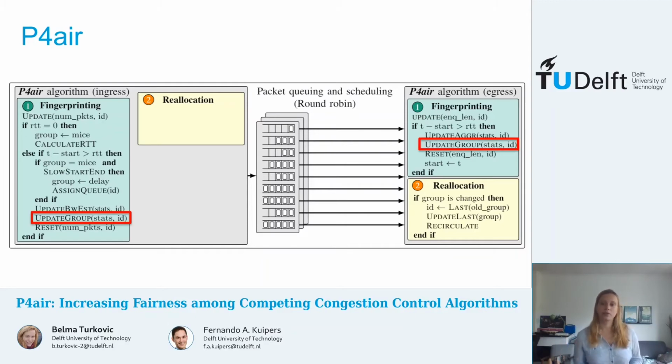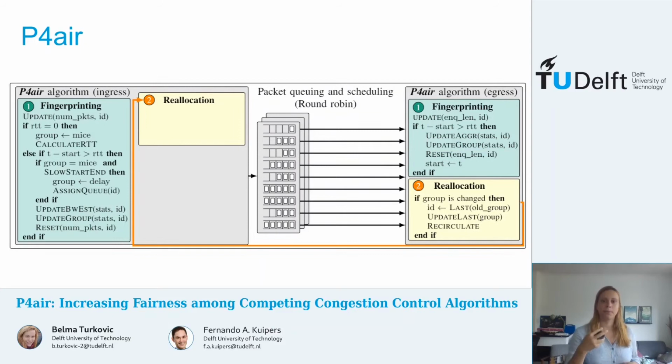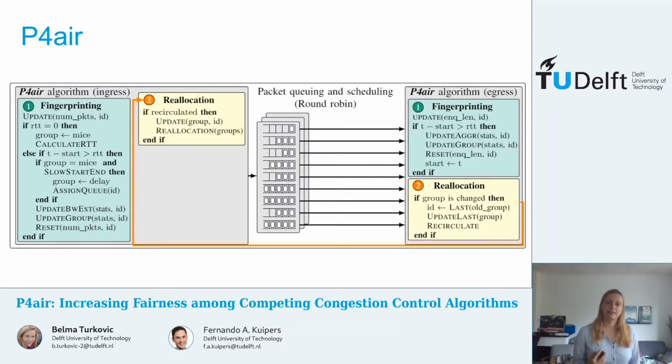However, from egress, we can no longer access the ingress register that stores the group. So to solve this, we decided to send all the packets that trigger a group update back to the ingress. And upon reception of these packets, the group registers are updated. Furthermore, the second task of the reallocation module is executed as well. That's the reallocation module algorithm.